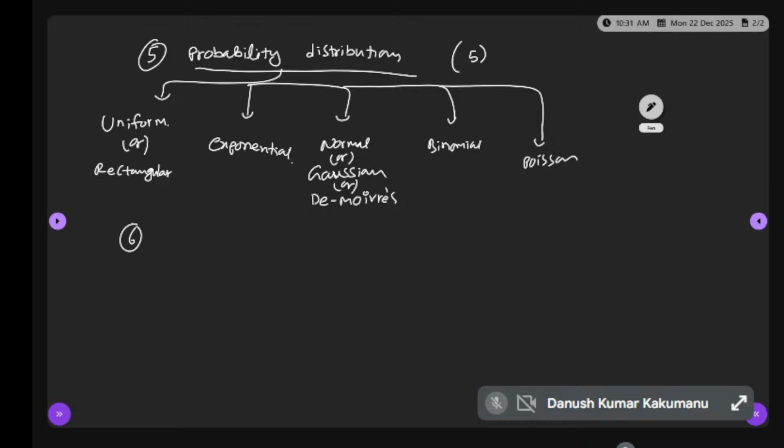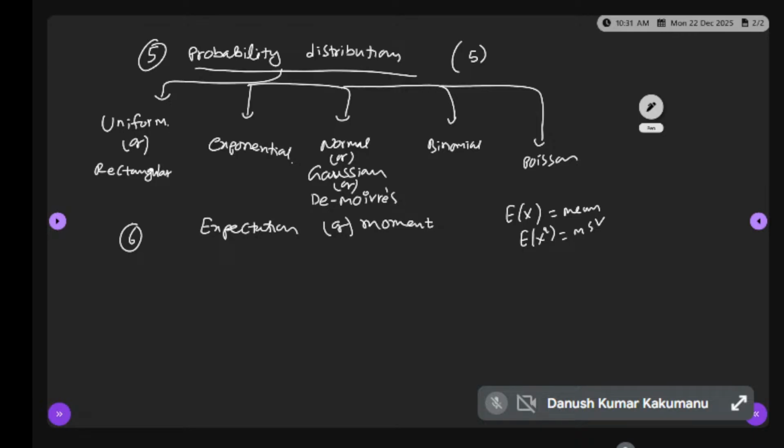Coming to the sixth subtopic, a very famous topic: expectation. All of you are aware of this? Another name of expectation is moment. If I write the formula, you will come to know what expectation is. E of x. Have you studied this E of x in your probability and statistics? What is E of x called? Mean. E of x is the mean. E of x square is what?